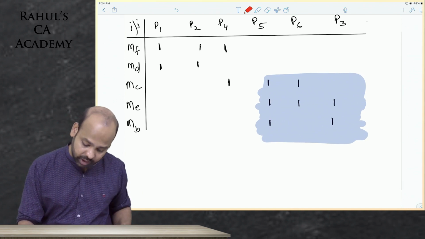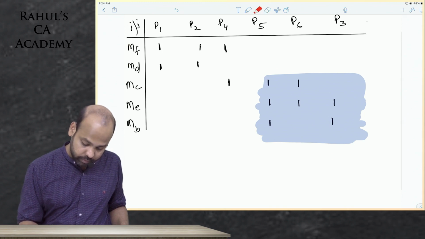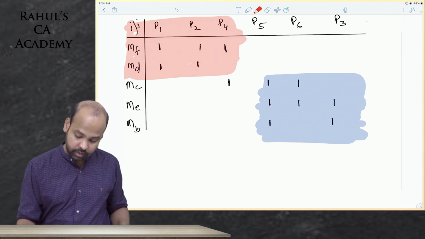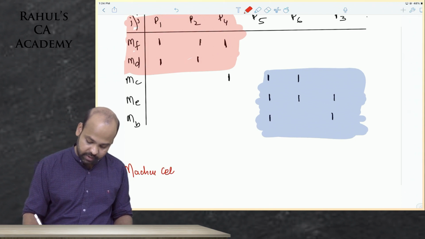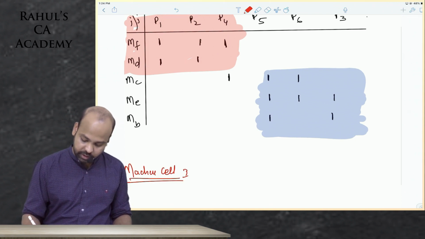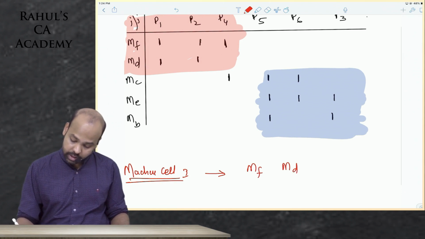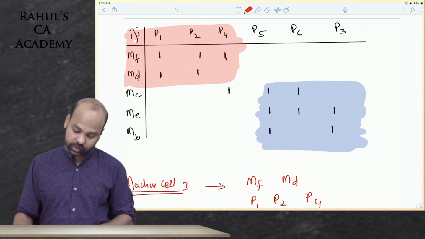I'll just write one working cell for you. What if I put it like this? What if I say machine cell 1, one of the clusters that we're talking about, will include machine F and machine D only, and parts P1, P2 and P4. This is what is required.